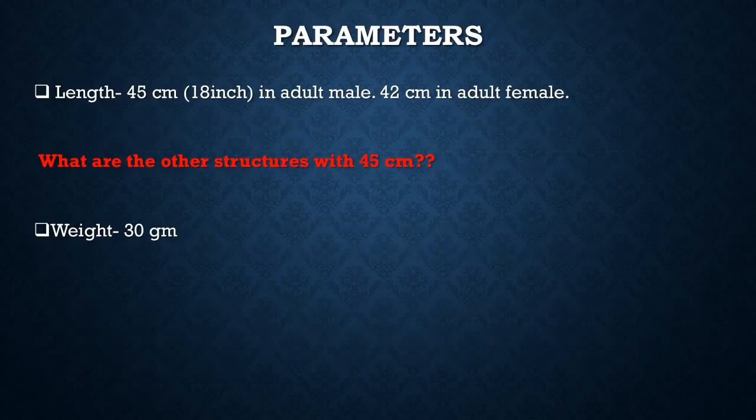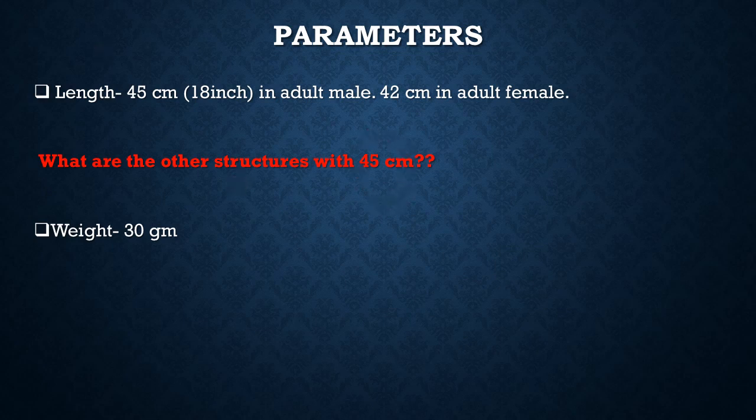Okay, next, the parameters. The length of the spinal cord is 18 inches, 45 centimeters in an adult male and 42 centimeters in an adult female. Now your homework is: what other structures in the human body are 45 centimeters?